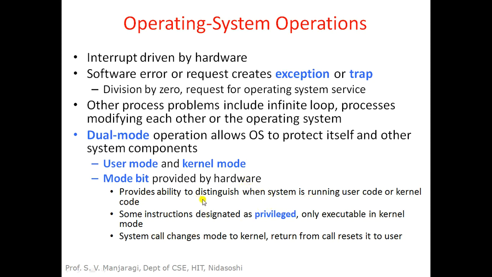So that is how a process or program will move from user mode to kernel mode through a system call, and whenever the system call returns, it will return from kernel mode to user mode and resume the execution in user mode. It means a system call, which is also called an application programming interface, changes the mode from user to kernel, and the return from a system call resets it to user mode.